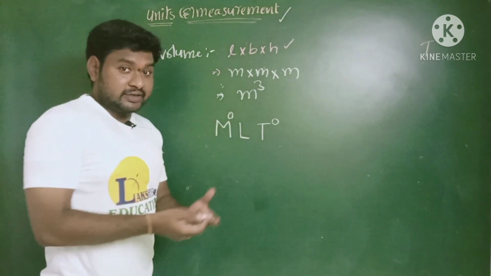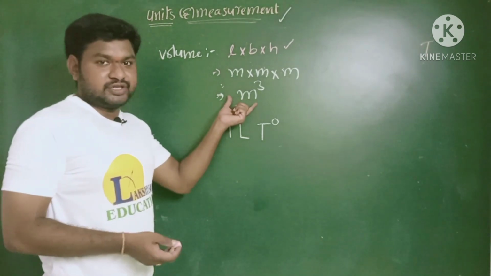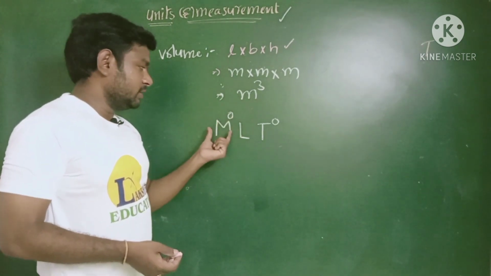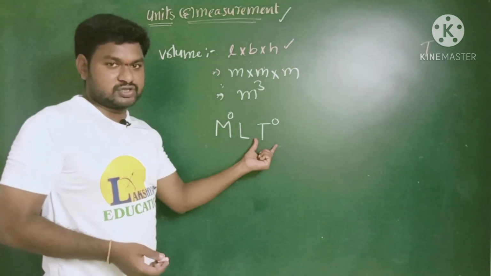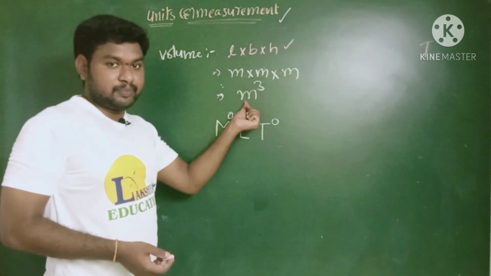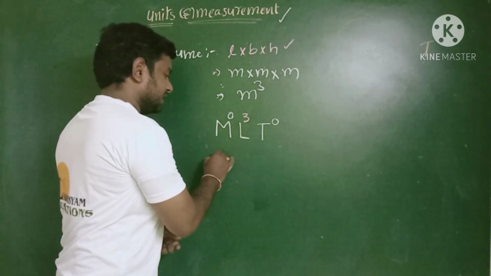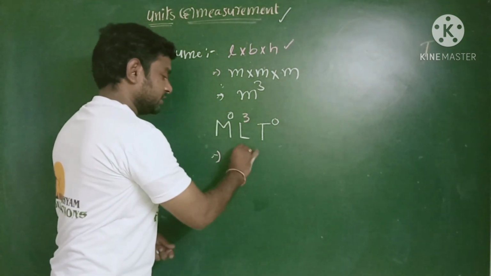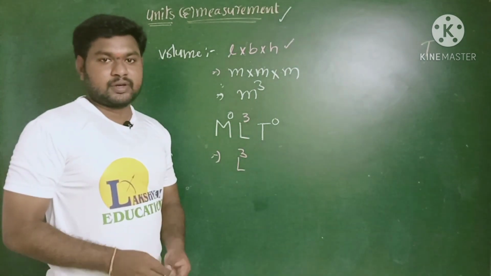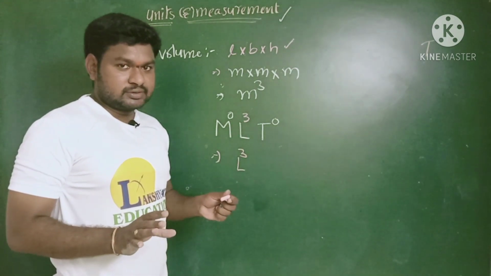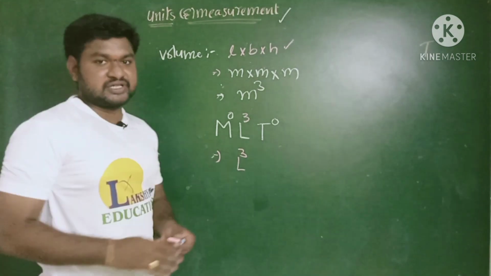So now we are writing the dimensional formula by using this unit of the physical quantity. Here mass presence is not there, time presence is also not there. M power 0, here meter gives information about the length, that means L power 3. And finally the dimensional formula for the volume is nothing but L power 3. Okay children, so are you clear? So this is the expression for the volume.